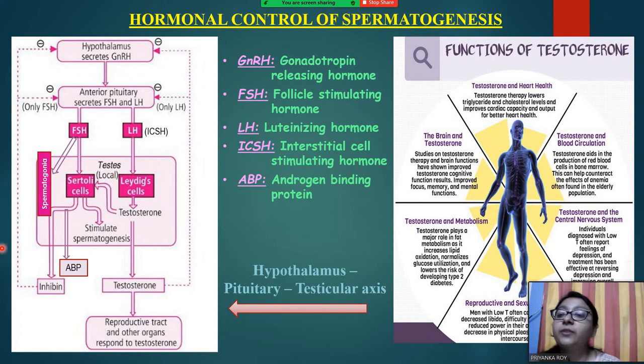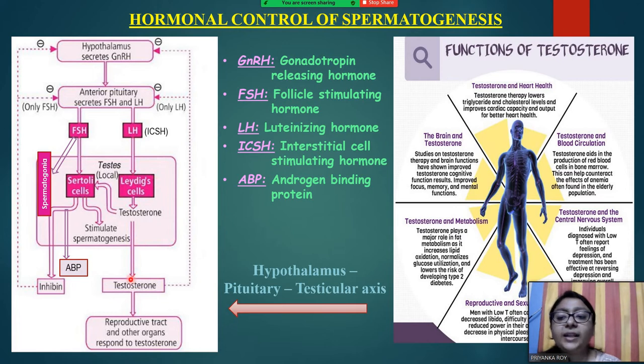So this is a negative feedback loop. When spermatogenesis is stimulated enough and it needs to be stopped, the hormone action needs to be stopped, otherwise it will go on and on. Some regulatory mechanism must be there to stop this hormone secretion. Therefore, inhibin is secreted by the Sertoli cells to control this process.